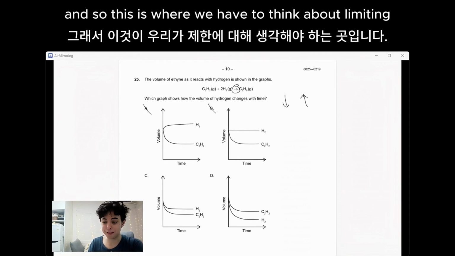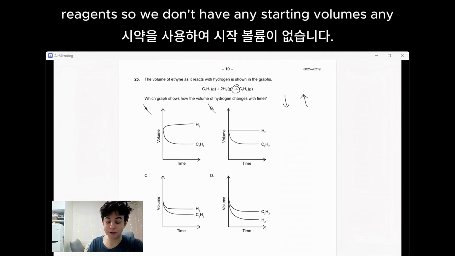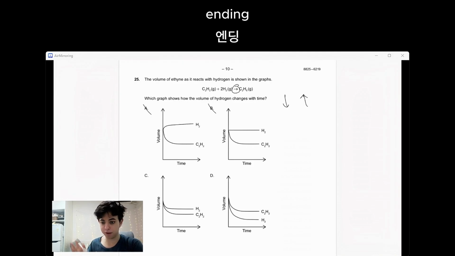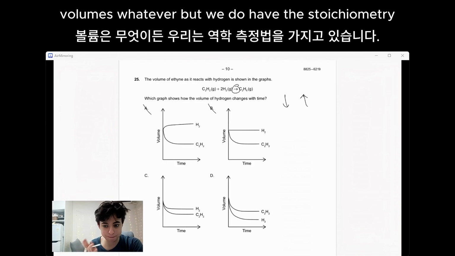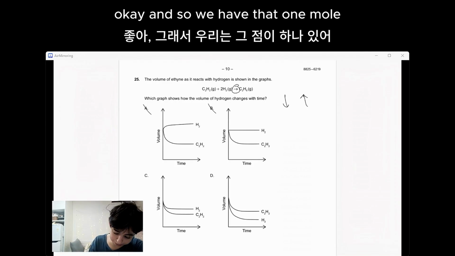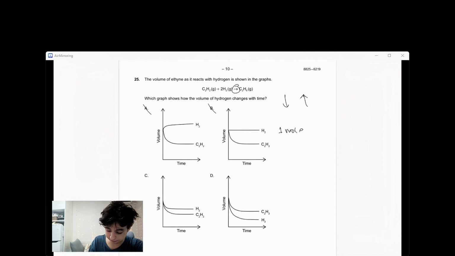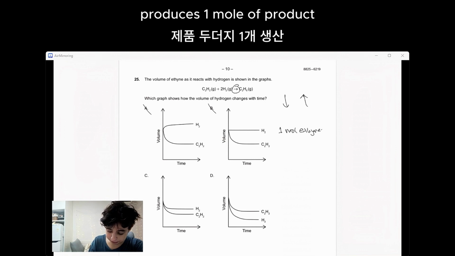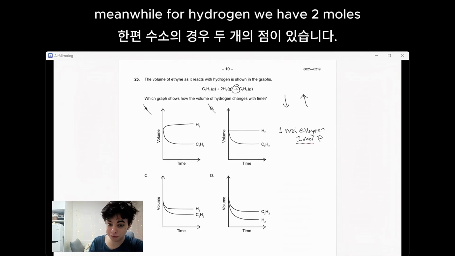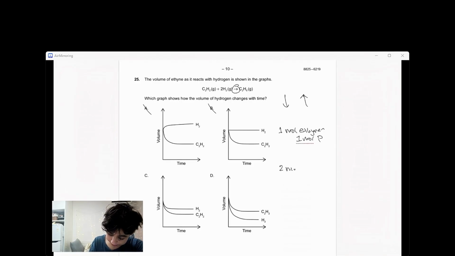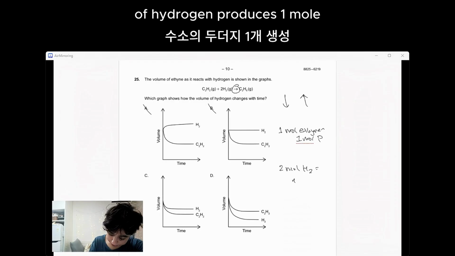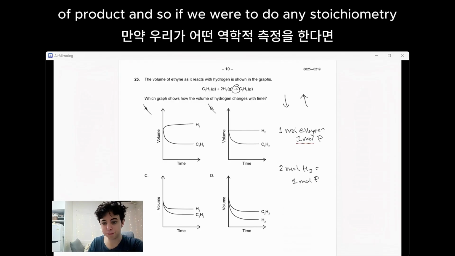This is where we have to think about limiting reagents. We don't have any starting volumes or ending volumes, but we do have the stoichiometry. We have that 1 mole of our ethyne produces 1 mole of product. Meanwhile, for our hydrogen, 2 moles of hydrogen produce 1 mole of product.